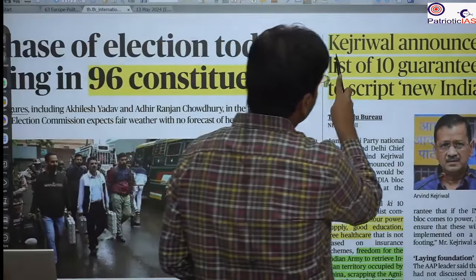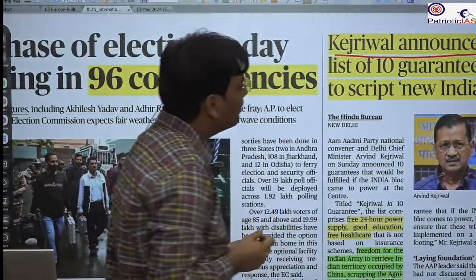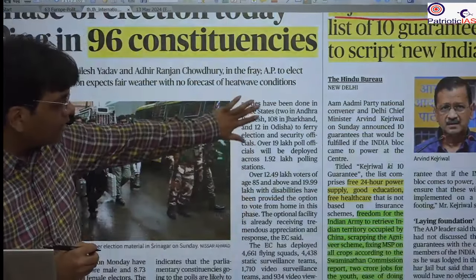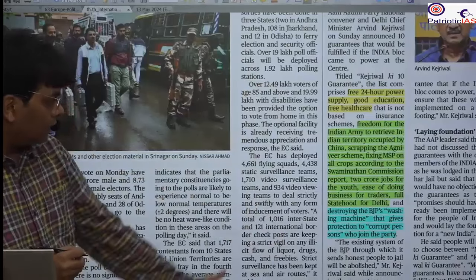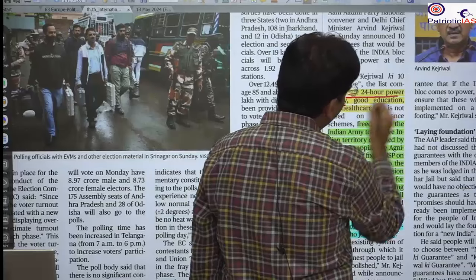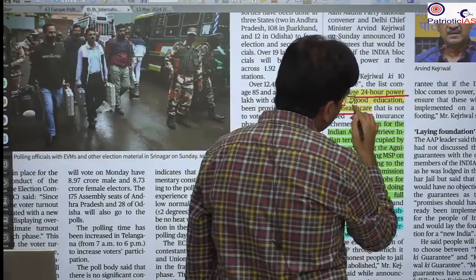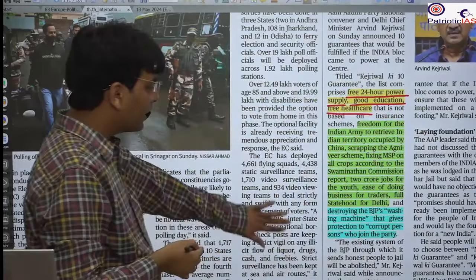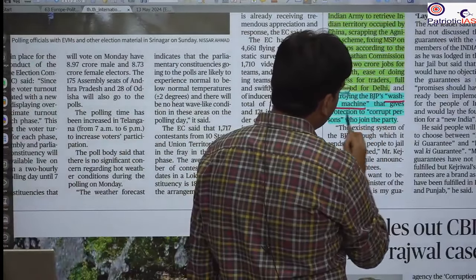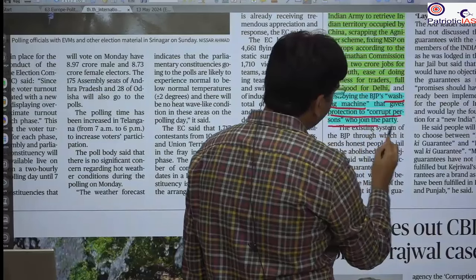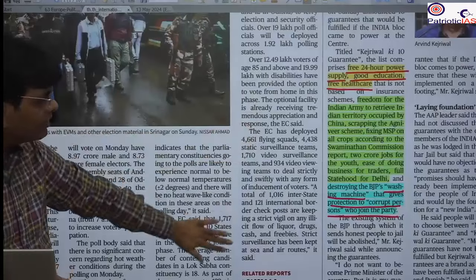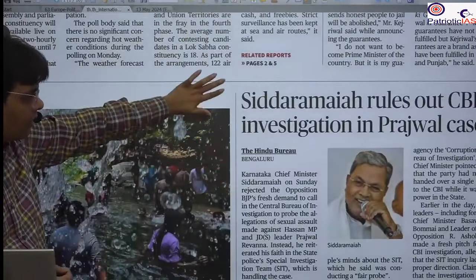The next news is Kejriwal announcing a list of 10 guarantees to script a New India. Again, this is political news. He is talking about 10 areas like 24 hours of free power supply, good education and free health care. Besides that, he is talking about destroying the washing machine of the BJP that gives protection to corrupt persons who joined the party. All this is political news, but it is in the public domain. That's why we have brought it.